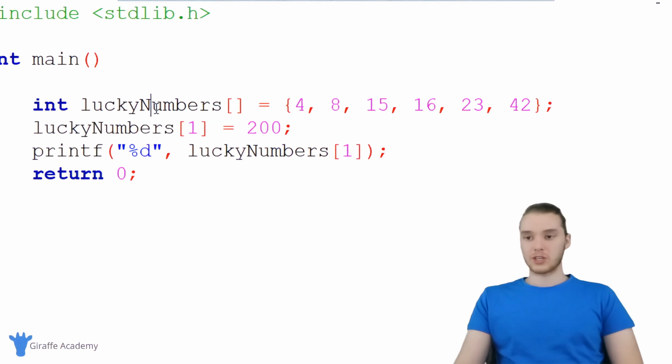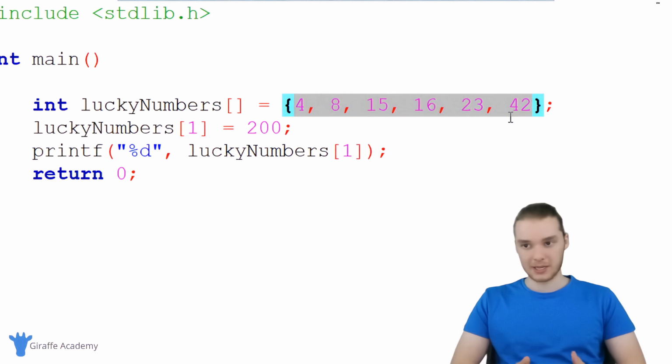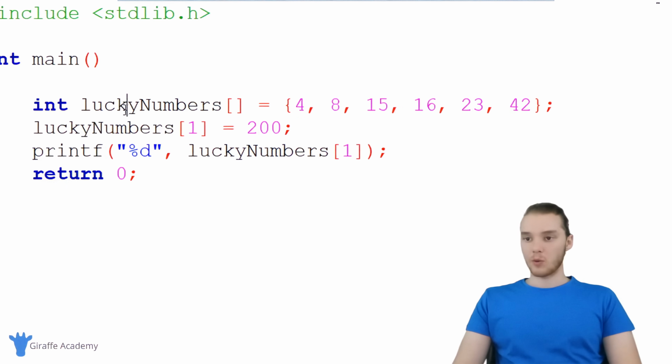But there are going to be situations where you might not necessarily know all the elements that you want to put inside your array. Let's say I'm creating an array and I don't know what numbers I want to put in it yet. Maybe I just want to create it, tell C that we need it, but I don't want to put anything in it right away. Up here, we're saying lucky numbers, the open and closed square brackets, and then giving it a bunch of information.